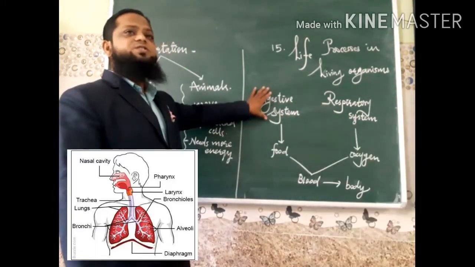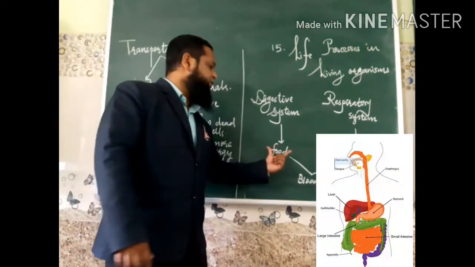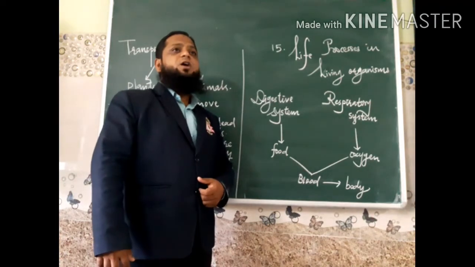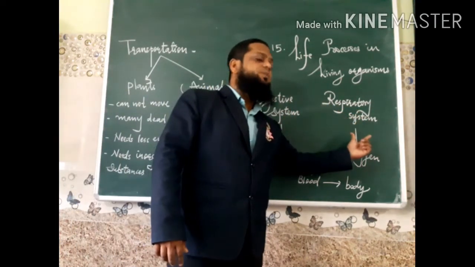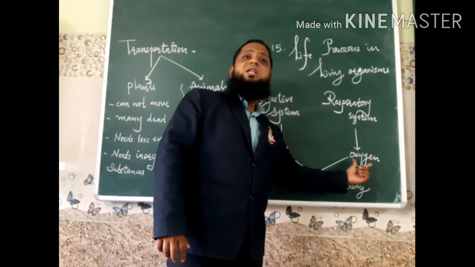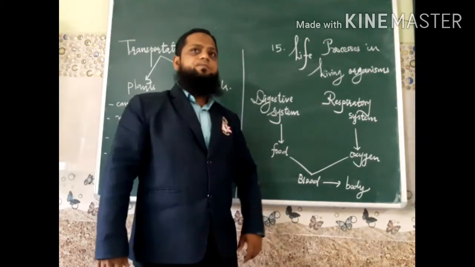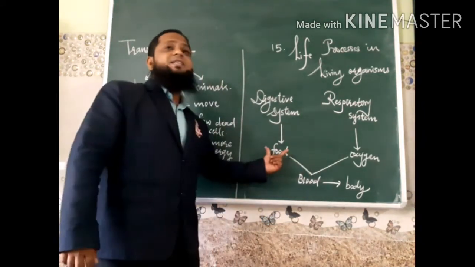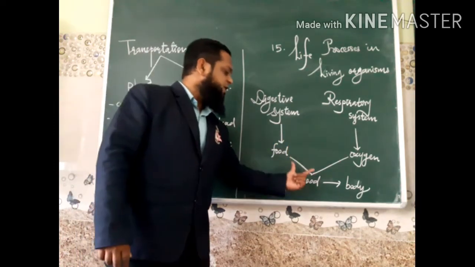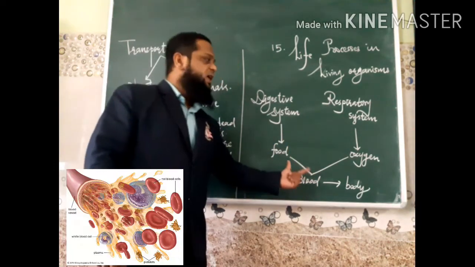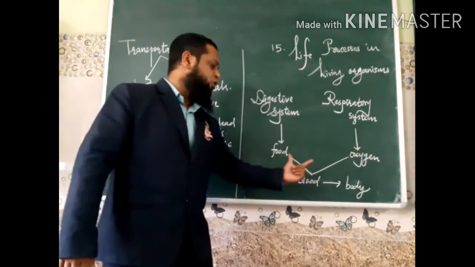The digestive system is responsible for digesting the food, and the respiratory system is responsible for taking oxygen into the lungs. This digested food is absorbed in the blood. In this system, oxygen is absorbed in the blood.